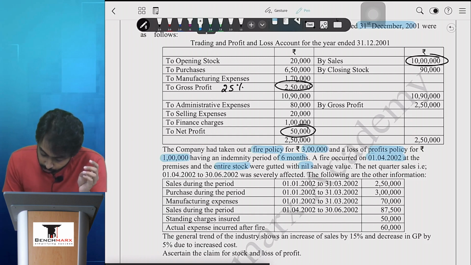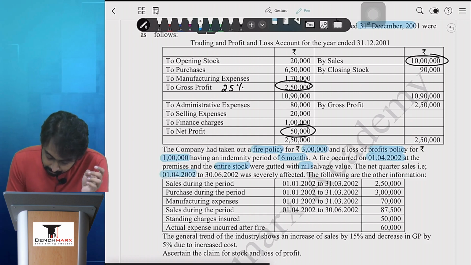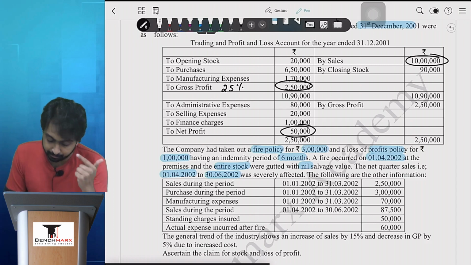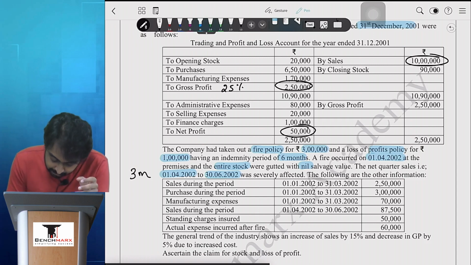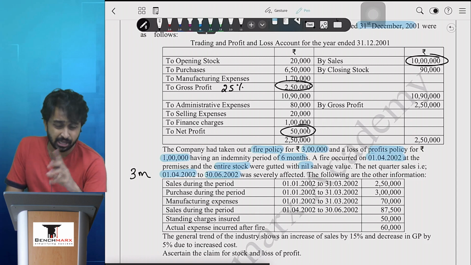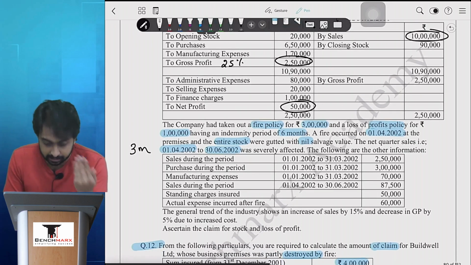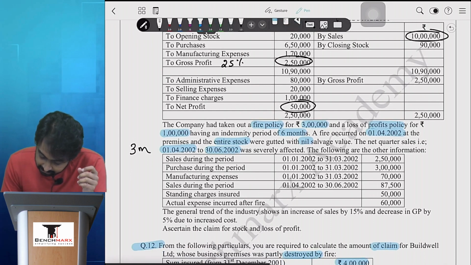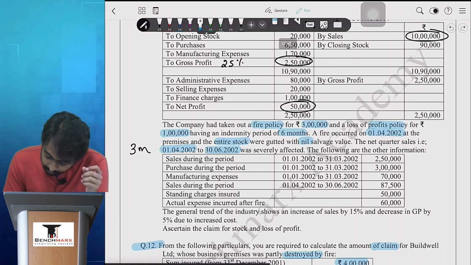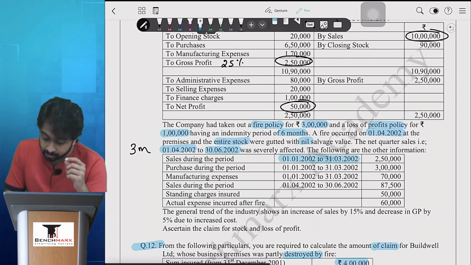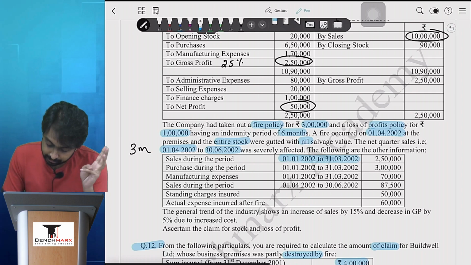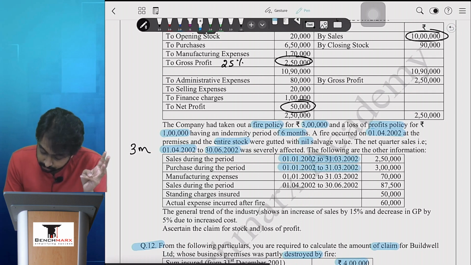The net quarter sales, that is 1st April 2002 to 30th June 2002, were severely affected. So can I say April, May, June? Can I say 3 months is the dislocation period? Yes, because 3 months का sales are affected. ठीक है. The following is the other information. ठीक है. Sales in the period 1st Jan to 31st March 2,50,000. Purchase from 1st Jan to 31st March 3 lakhs.